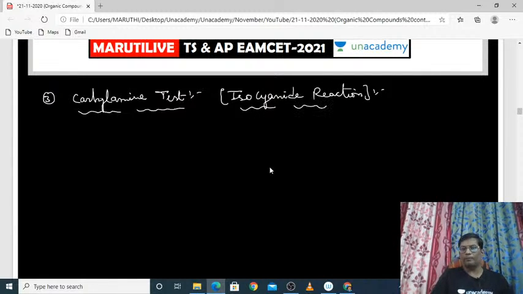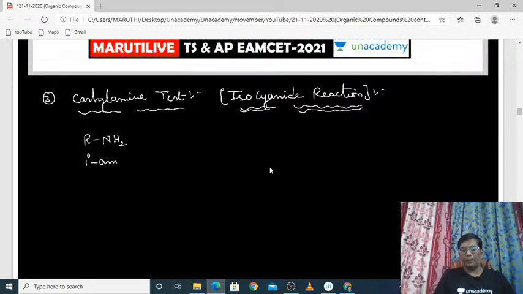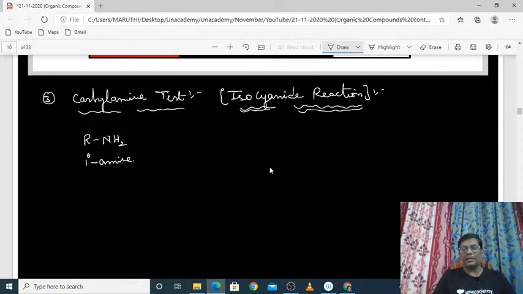For all the students who are conducting the experiment of carbylamine test in the laboratory, it is very interesting because in this particular reaction, a foul, very nasty smell will come out in the laboratory. Then definitely we will move out from the lab. There is no doubt at all. Because see here, RNH2 is called a primary amine. Actually, this carbylamine test is only meant for primary amines, but it is not for secondary amines and not for tertiary amines.